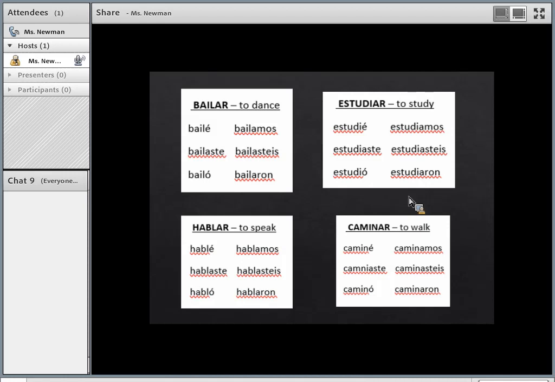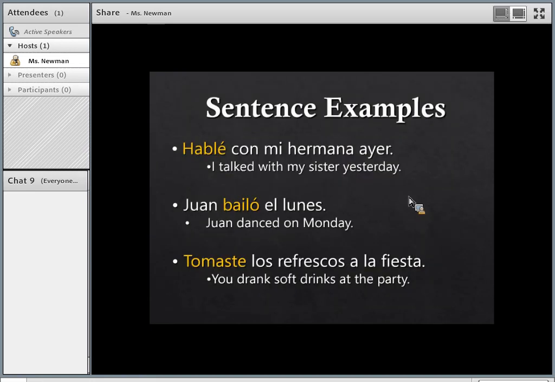Estudié, estudiaste, estudió, estudiamos, estudiasteis, estudiaron. Caminé, caminaste, caminó, caminamos, caminasteis, caminaron. So just an example of AR verbs that follow that preterite conjugation.